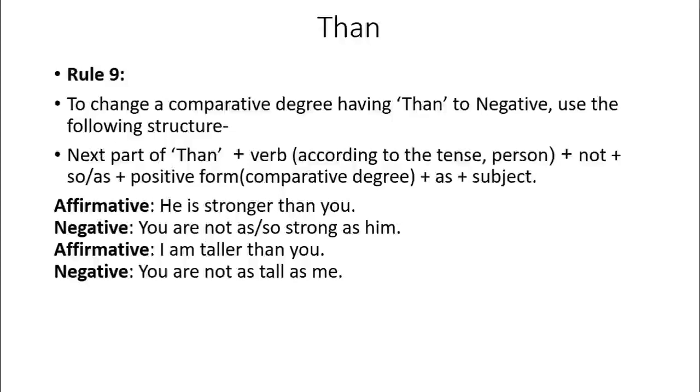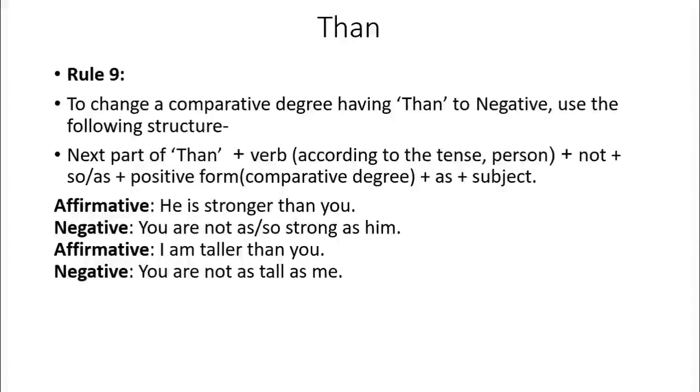Strong is the positive form of the adjective actually. The comparative form of strong is stronger, and the superlative form is strongest. Strong, stronger, strongest. So here we are going to write down the positive form.